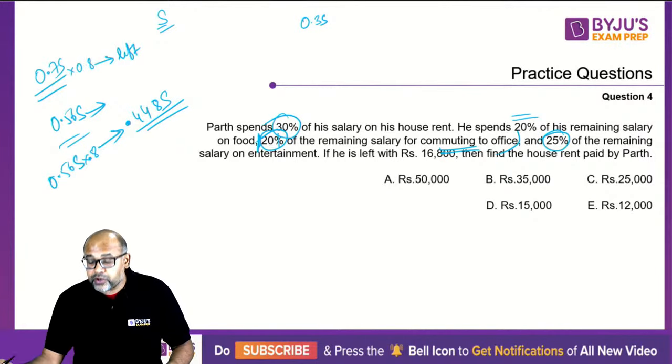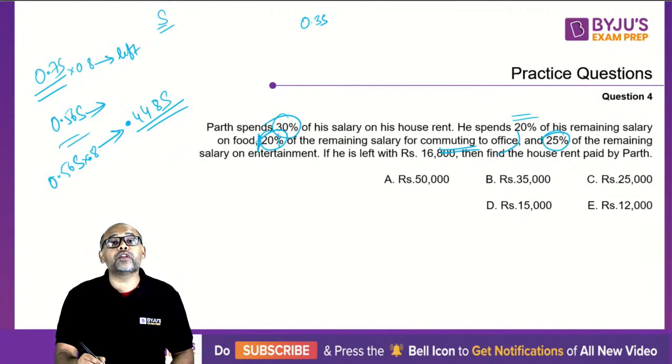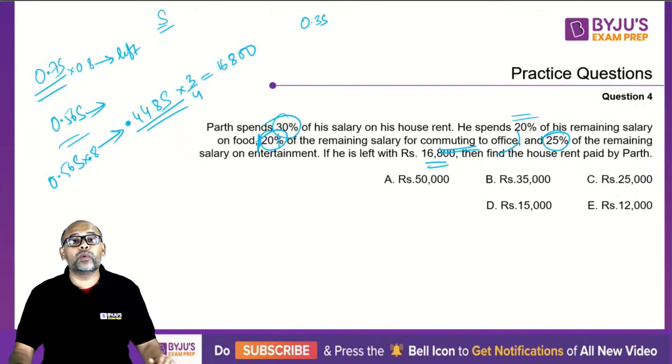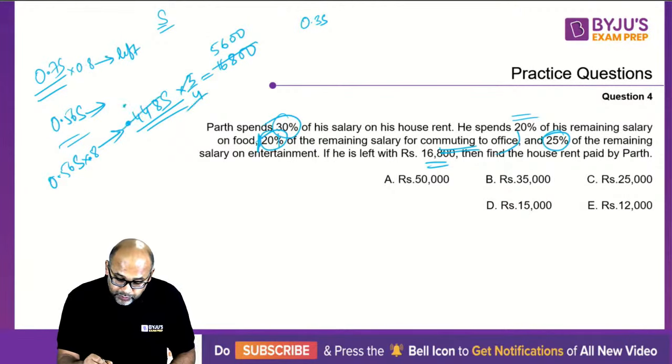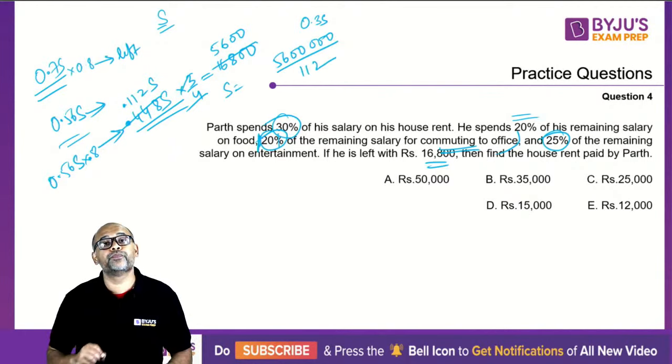Then you are using 25% for entertainment. So 1/4 of this is gone for entertainment. What is left? 3/4 of it is left. This left value is 16,800. So the left out value is 16,800. So this makes it 3 5s are 15, 3 6s are 18, 0 0. 4 goes 0.112 S. So your salary is 5600, 3 more zeros by 112. This is your salary value.